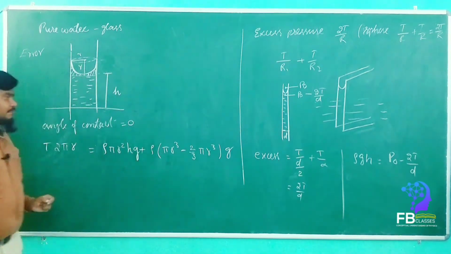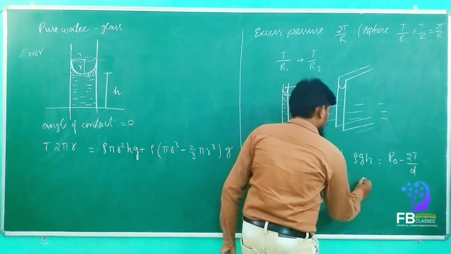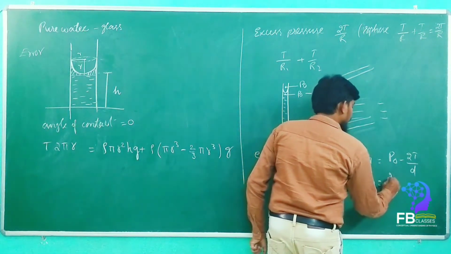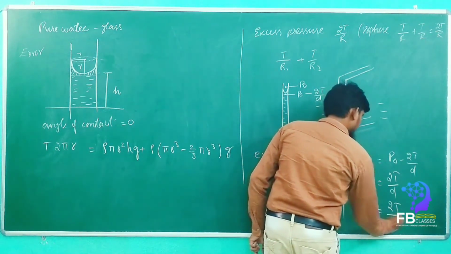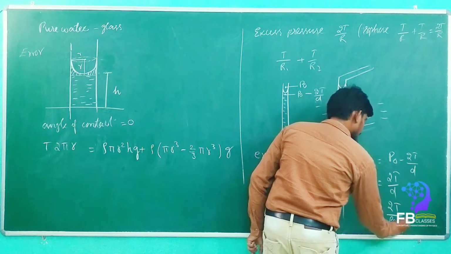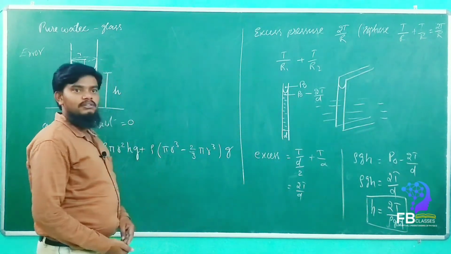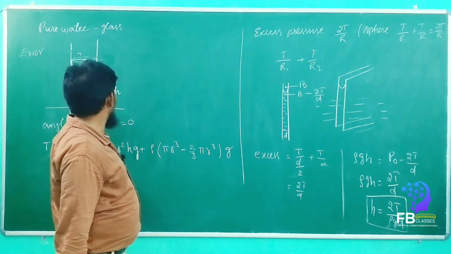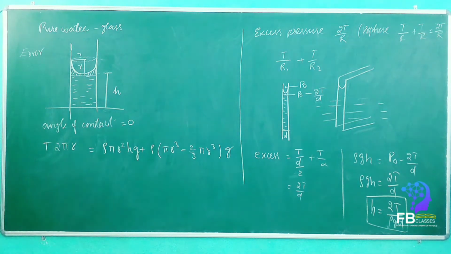Is it correct now? So here, how much will come? Rho g h is equal to 2T by D, and h is equal to 2T by rho g D. Okay, these are all the things. Shall I rub this now? Make a note of it.